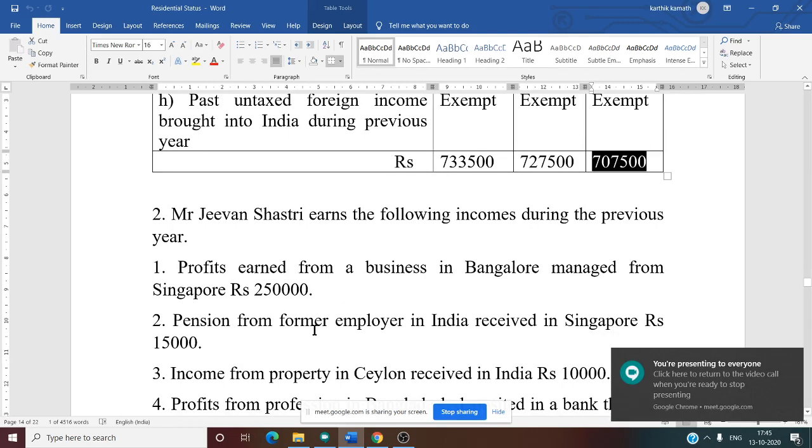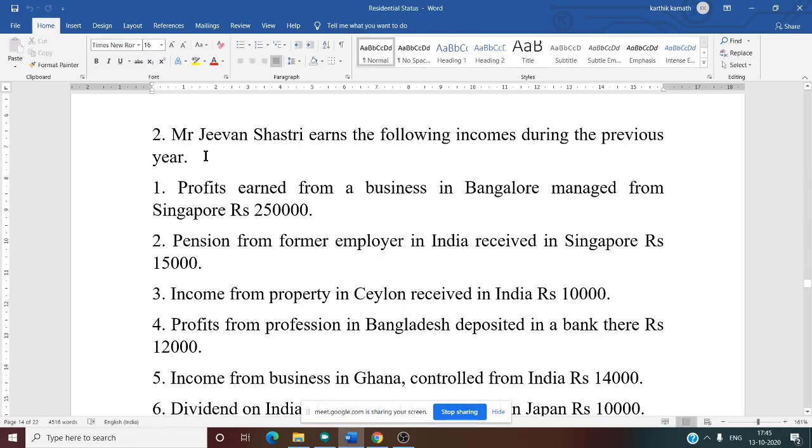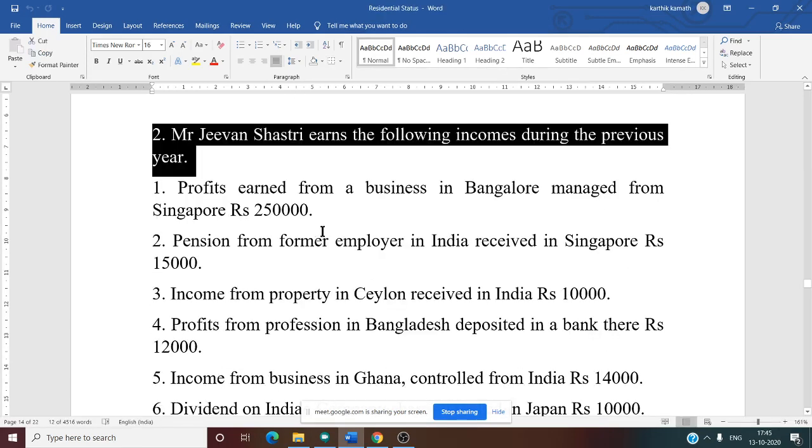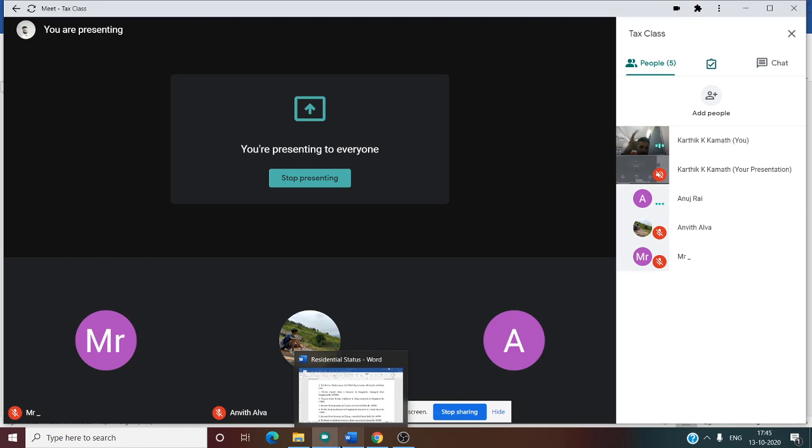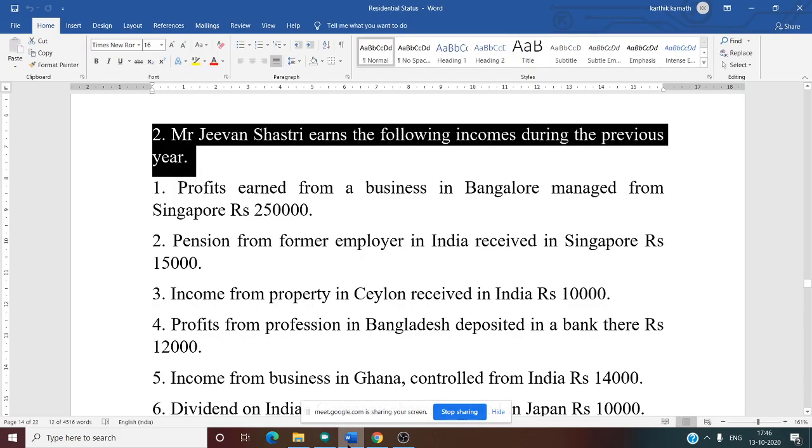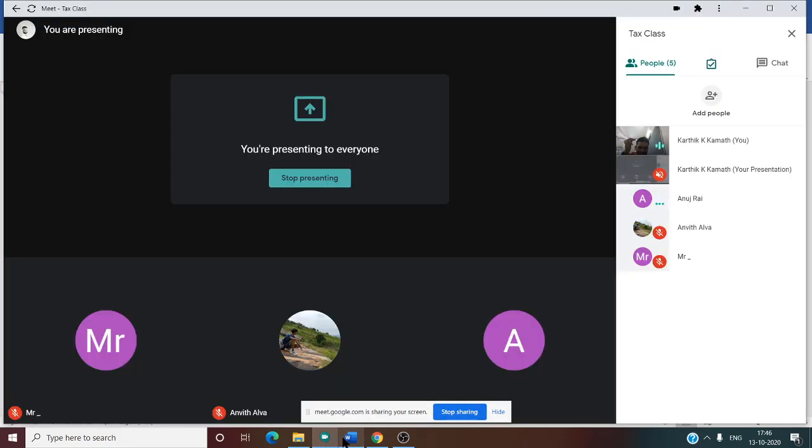See this second problem. Mr. Jeevan Shastri earns the following income during the previous year. Now one by one you need to tell. One Anuj should answer, one Anvit should answer. Is this fine? So first question is for Anuj.